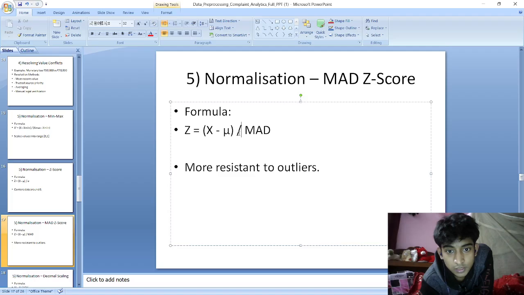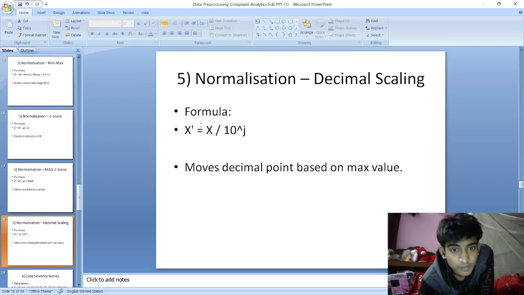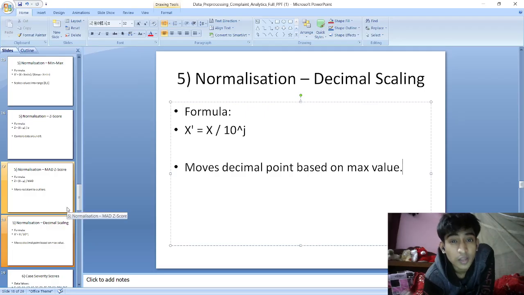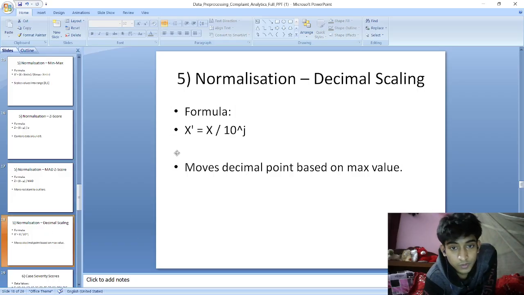Here we replace the mean with the median, right? It is more resistant to outliers, yes. Then we have decimal scaling where we convert the larger values to a decimal value. This is also a good metric for data with outliers as it could dampen the effect of outliers and increase the predictability of the model, right?